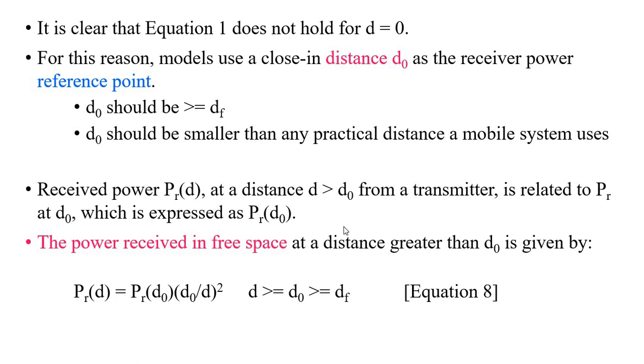Then finally, the power received in free space at a distance greater than d naught can be written as PR of d equal to PR of d naught times d naught by d whole square. Here the condition is d naught lies between d and df. D is the distance of separation between the transmitting and receiving antennas, and df is the Fraunhofer distance.